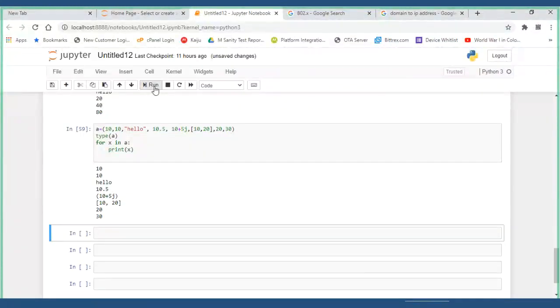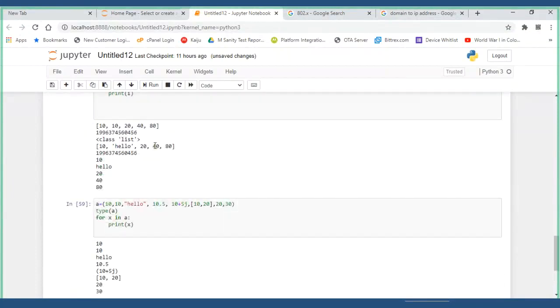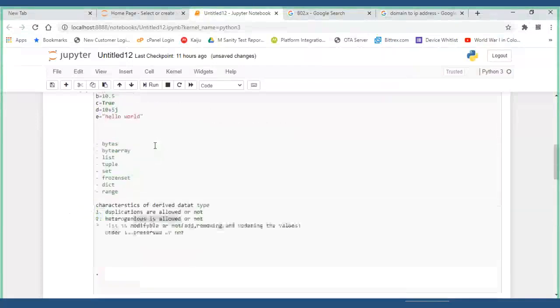Is heterogeneous allowed or not? Allowed. Correct, right? So this is one more characteristic of tuple, that is heterogeneous is allowed.